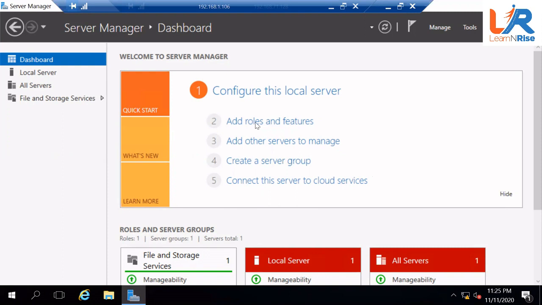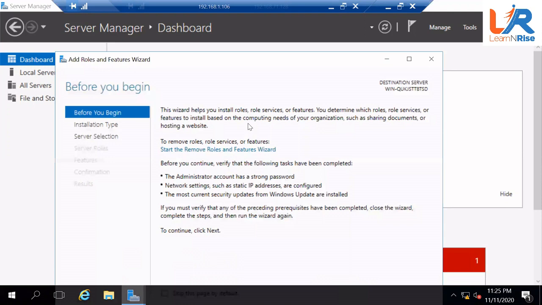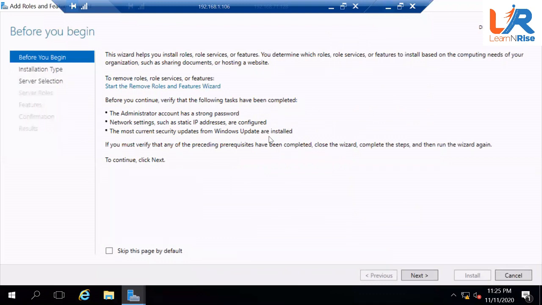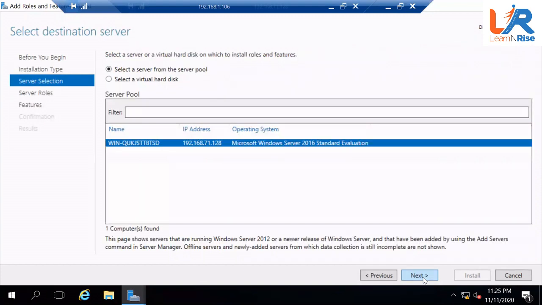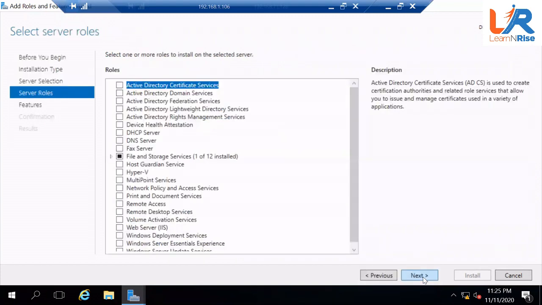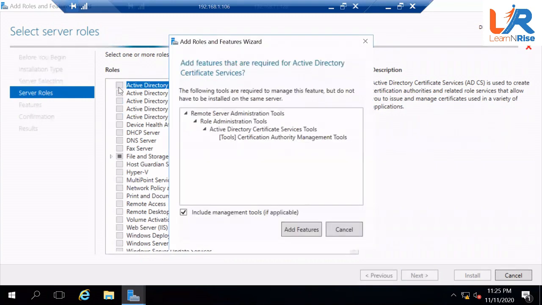Okay, just click Add Roles and Features. Yeah, now it works. Just maximize the screen. Good. So just say next. Next. So what can we install here? Active Directory, DNS, DHCP, Hyper-V, web server. You got my point, right?